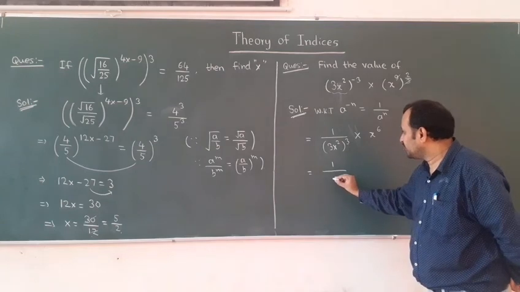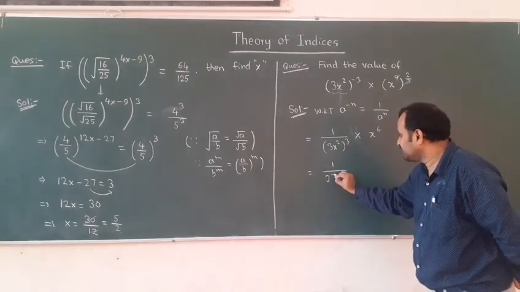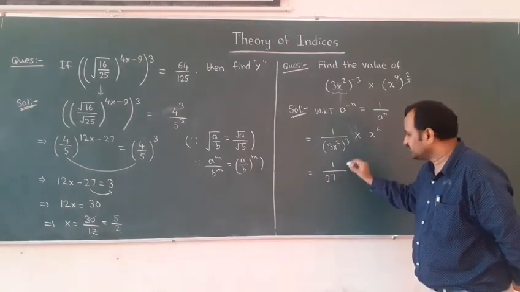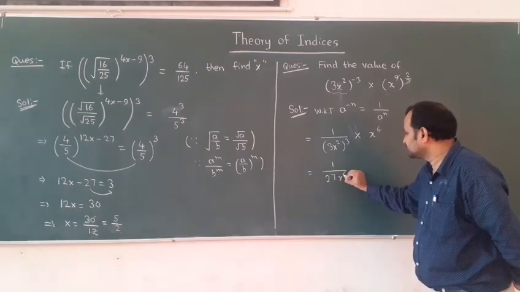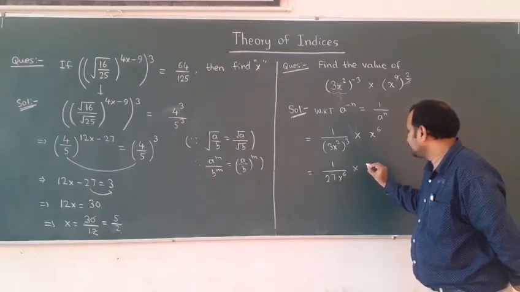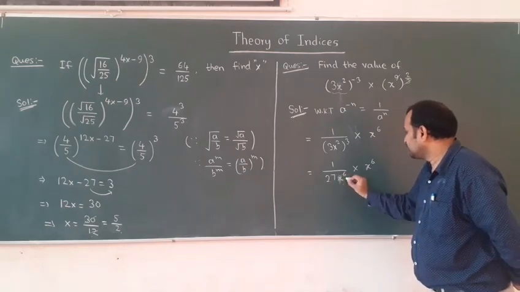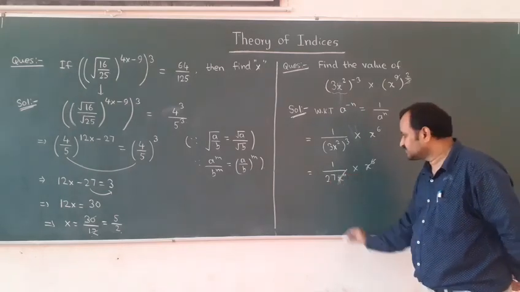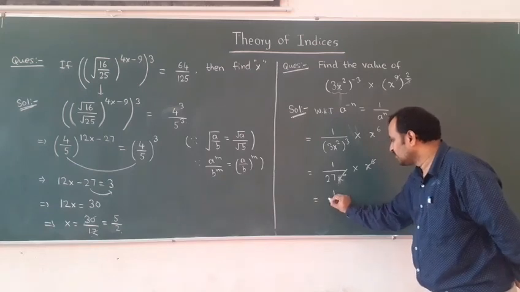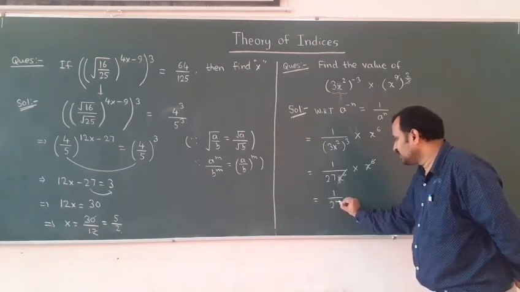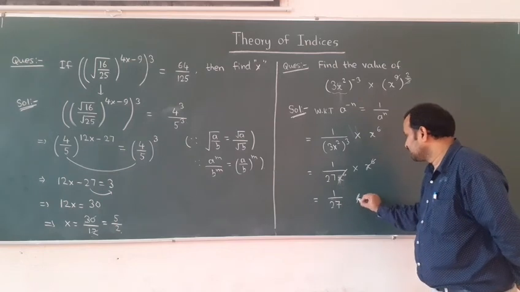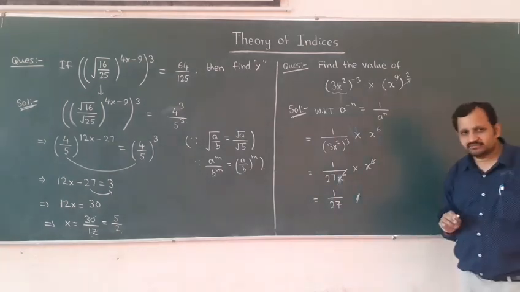So 3 cube is nothing but I can say 27, and 2 into 3 is nothing but x to the power 6 into, here I can say x to the power 6. Now you can see here x to the power 6, x to the power 6 cancel. So answer of this question is, it is 1 by 27. So this is the required answer.